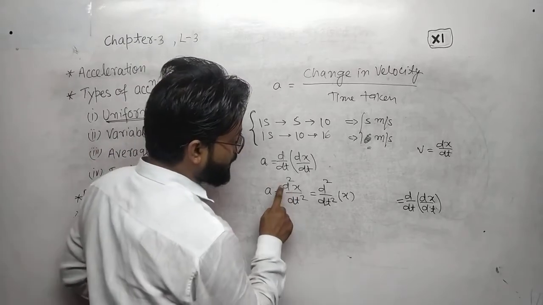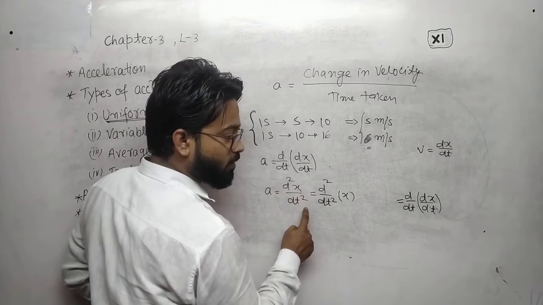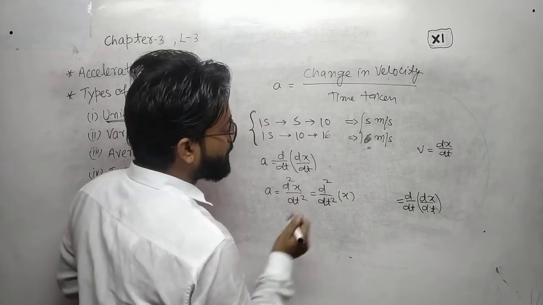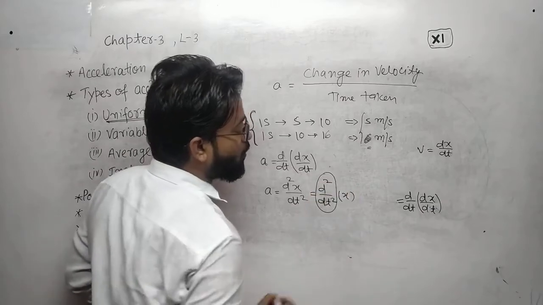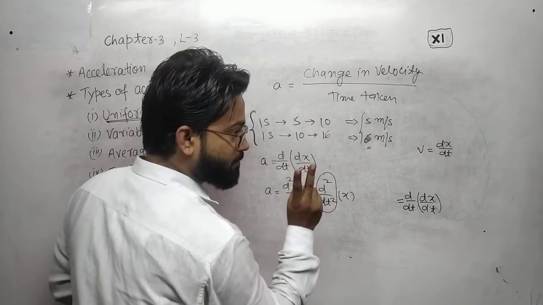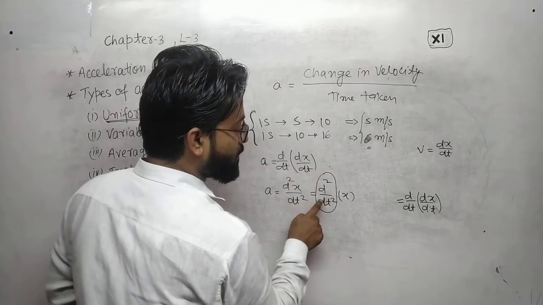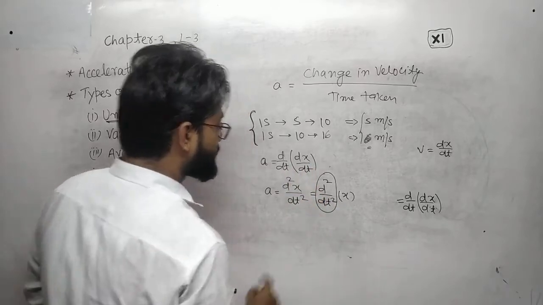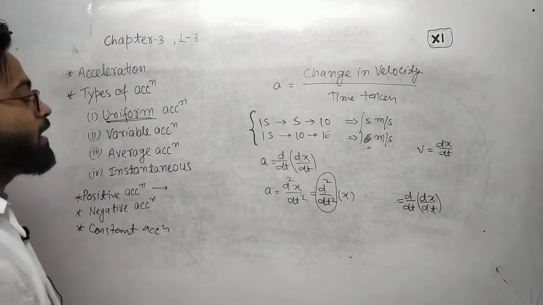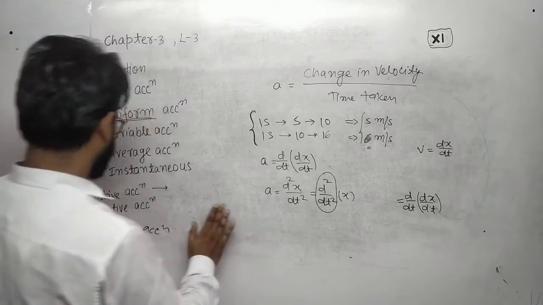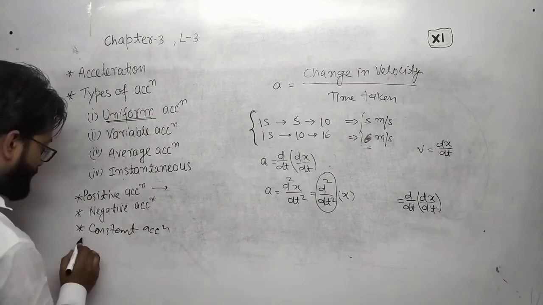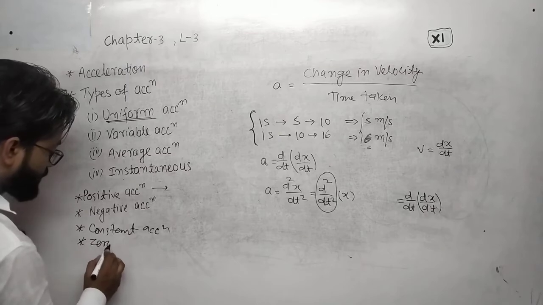Never write it like dx square upon dt square. This will be d square x upon dt square, because this is the operator, means double differentiation, two-time differentiation of displacement, that will give instantaneous acceleration. Hope you are understanding. And now we are going to discuss positive acceleration, negative acceleration, constant acceleration and zero acceleration.